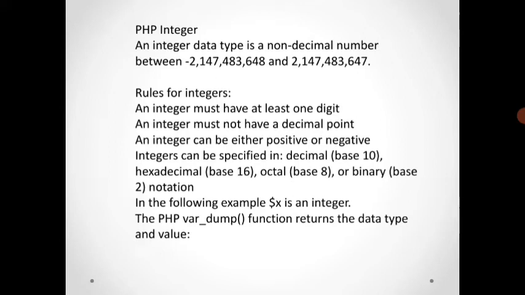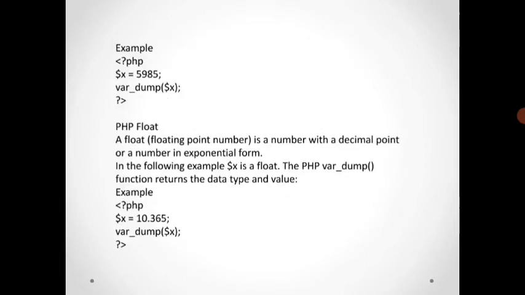The example of the $x integer variable declaration. The var_dump function returns the data type, and we include the function statement. The var_dump function shows the result for the $x integer variable declaration.